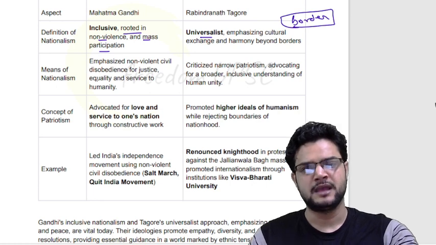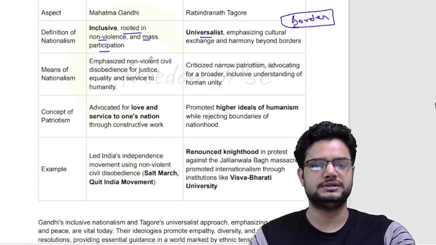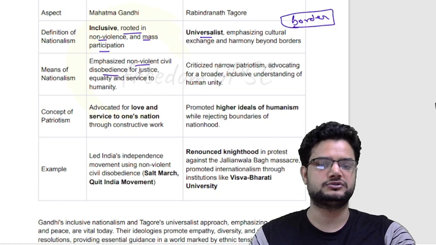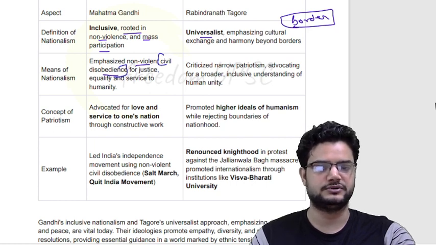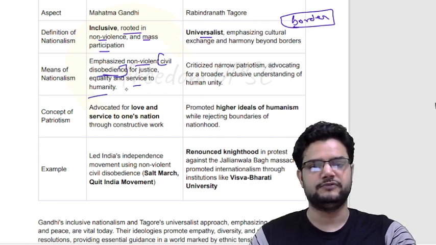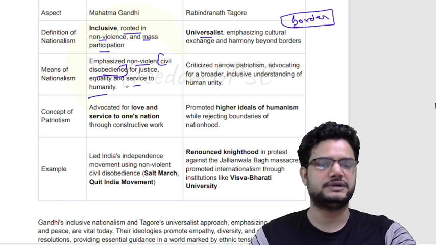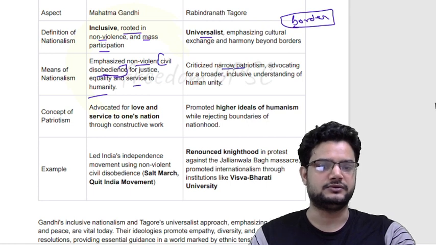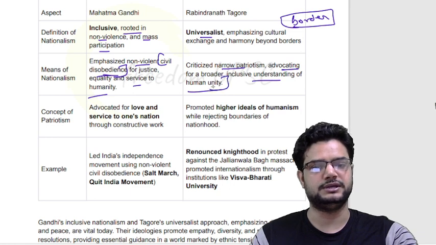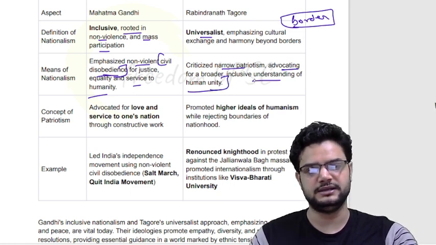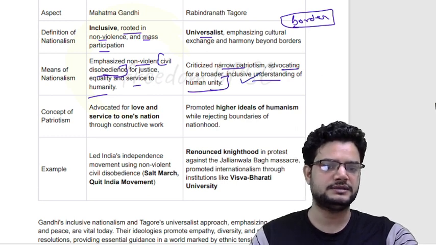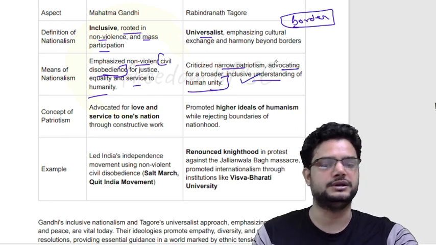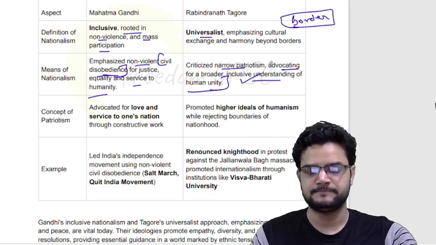entity, right? Then the means of nationalism, according to Gandhiji, should be non-violent civil disobedience. Civil disobedience for justice, equality and service to humanity. Whereas Rabindranath Tagore criticized this particular way of nationalism. He criticized it as narrow, while he advocated a broader, inclusive understanding of human unity. He did not fight against any bigger entity like the colonial empire, but he said that nationalism should be towards humanity, not towards a certain geographical entity, right?